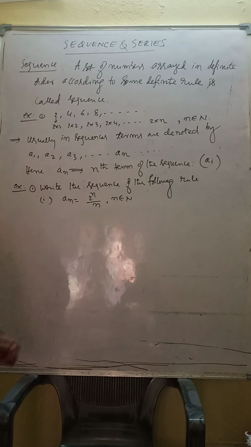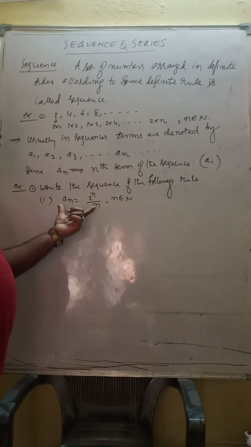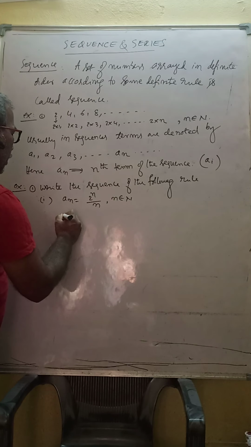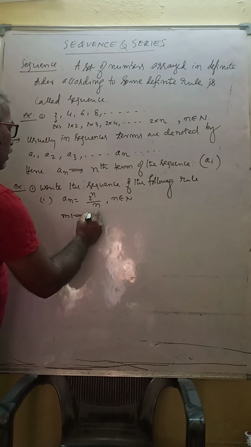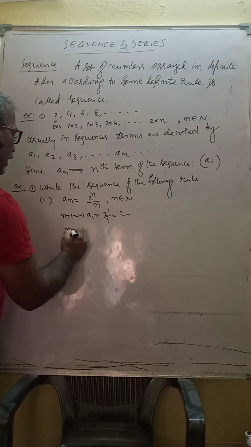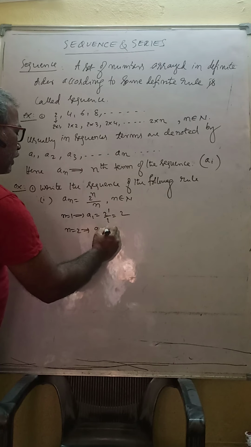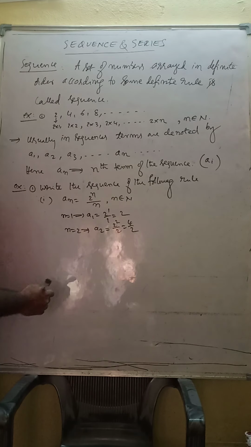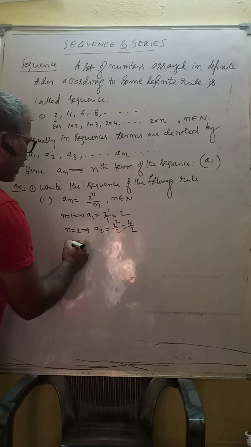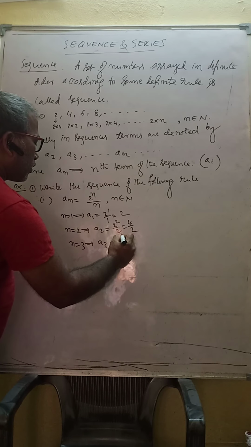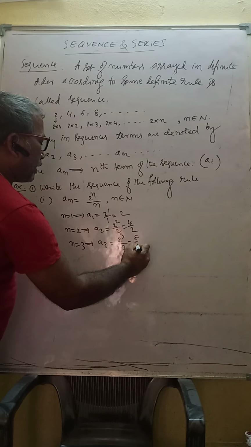They are asking to write the sequence using this rule. If you take n is equal to 1, A1 is 2 power 1 by 1, that is 2. If n is equal to 2, A2 is 2 square by 2, 4 by 2. Next n is equal to 3, A3 is 2 power 3 by 3, 8 by 3.